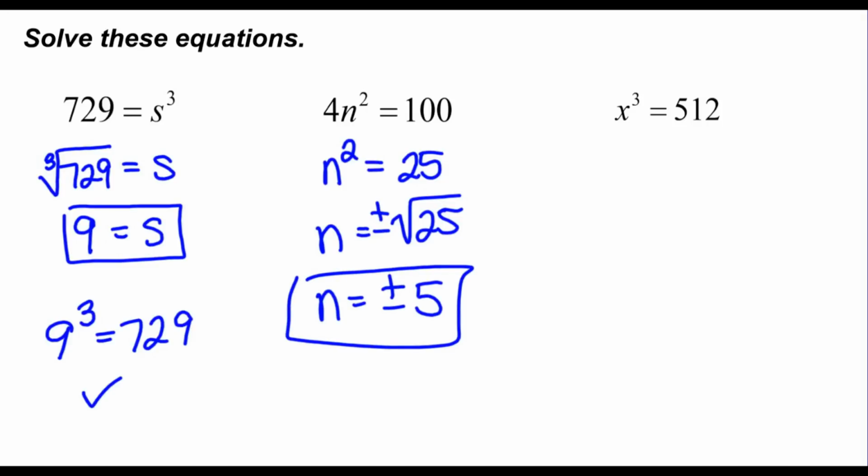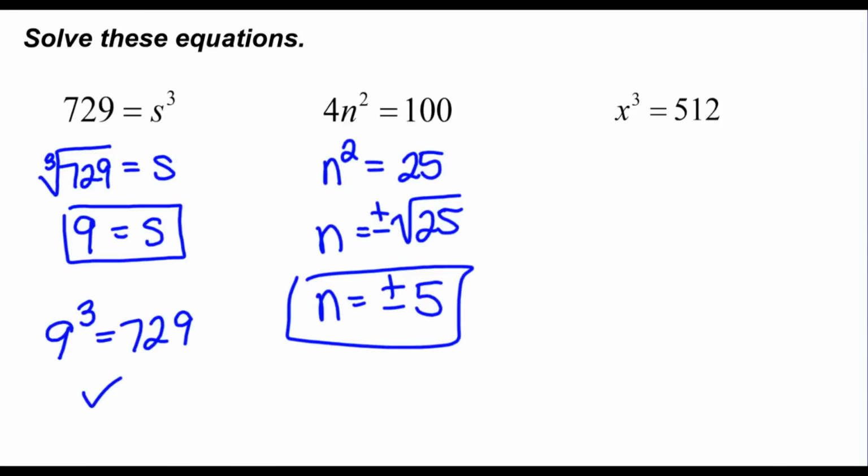Two solutions to this equation because 5 squared is 25 and 25 times 4 then is 100, and negative 5 squared is 25 and 25 times 4 is 100. So there are actually two solutions to this equation, positive and negative 5.